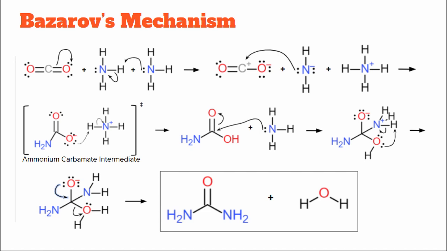Next, the single-bonded oxygen is protonated by the ammonium, which turns into ammonia. Then the ammonia donates an electron pair and attaches to the central carbon atom and forces the electrons from the oxygen double bond to move up the oxygen. Finally, a hydrogen from the ammonia substituent bonds to the OH group, producing a water molecule that detaches, freeing the other oxygen to reform its double bond. The final products are urea and water.